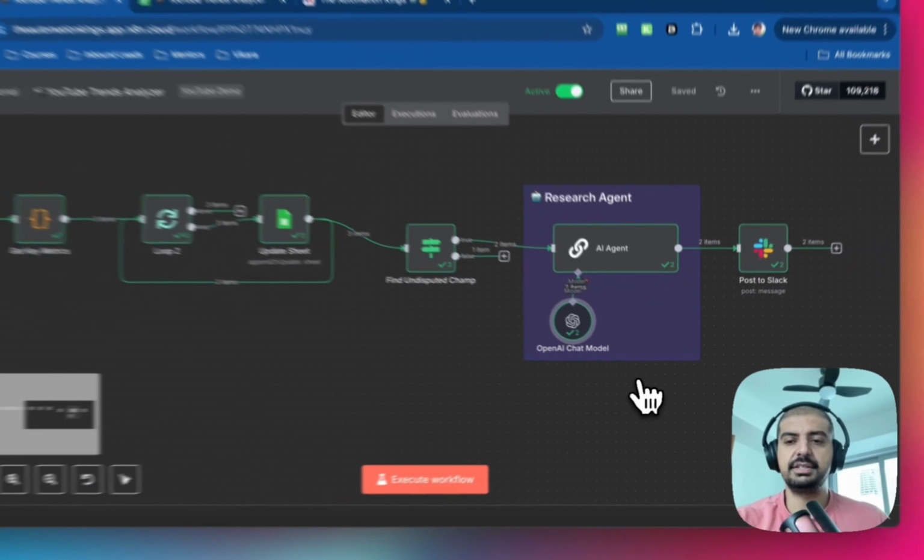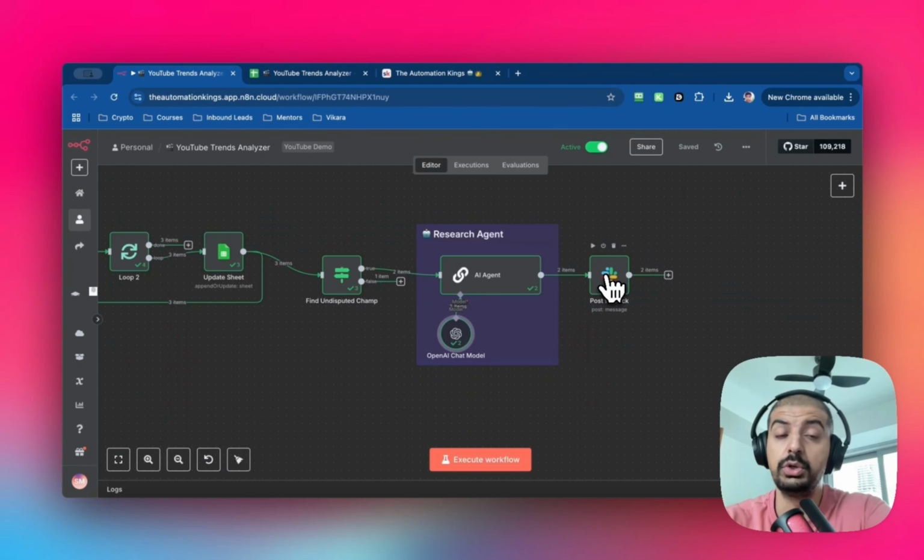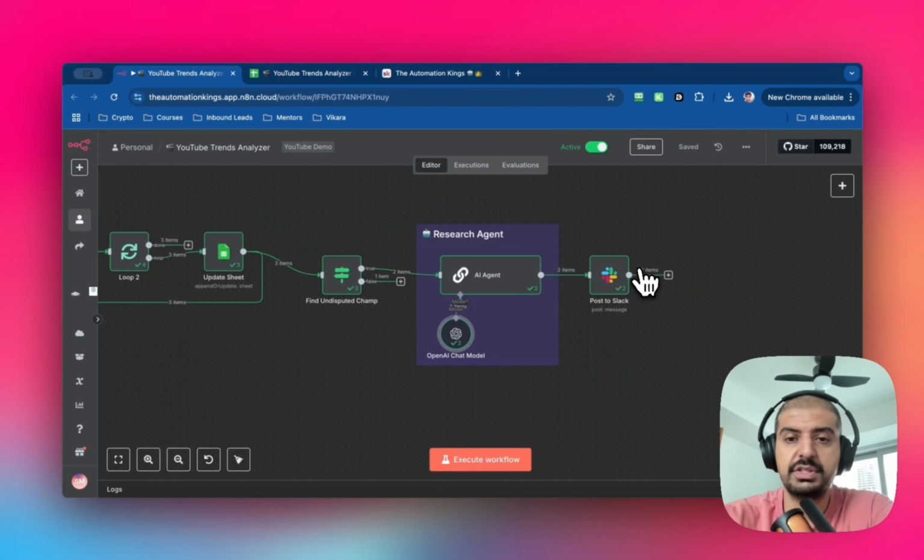And then once we have that, it's going to send it into my private Slack channel. I mean, you can put the output wherever you want it to go. You can put it into Airtable. You can send an email to yourself. If you are going to sell this as a service, you can send it back to your clients. It's entirely up to you how you do this.